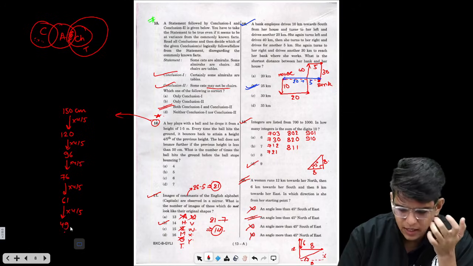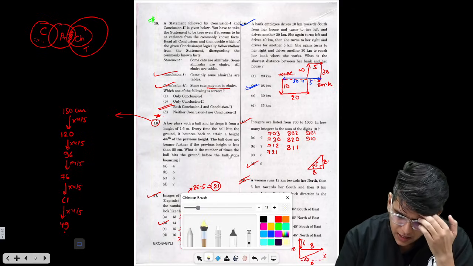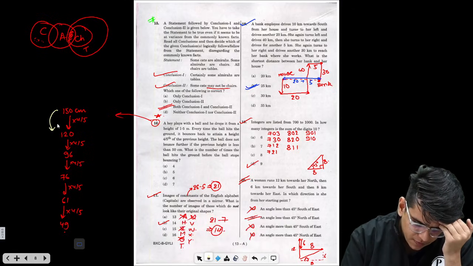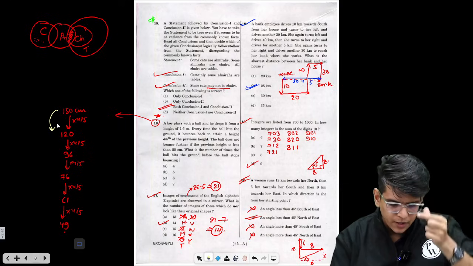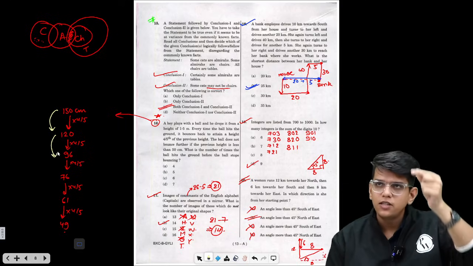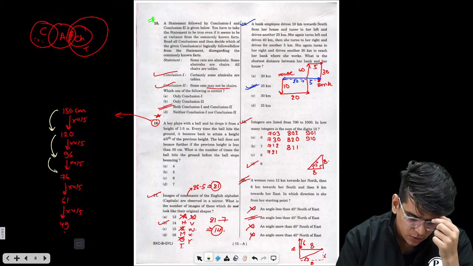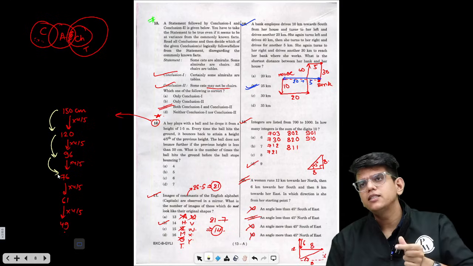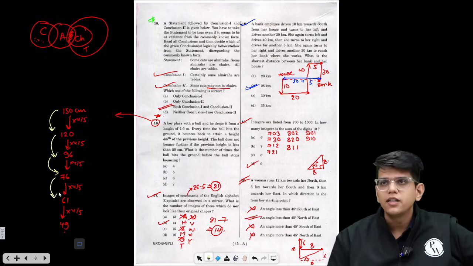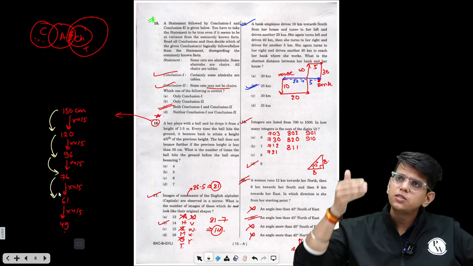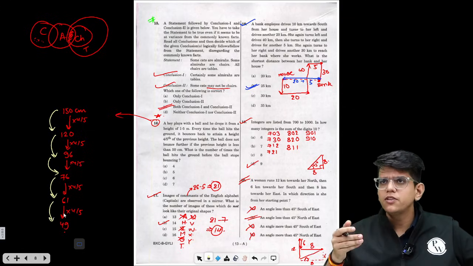So basically 49, it won't bounce again. So how many bounces are there? This is the first bounce. It falls from 150, bounces back to 120. Then 150 to 90. It falls from 120, bounces back to 96. Then 96 to 76. It falls from 96, bounces back to 76. From 76 to 61. It falls from 76, bounces back to 61. And from 61 to 49. It falls from 61, bounces back to 49.